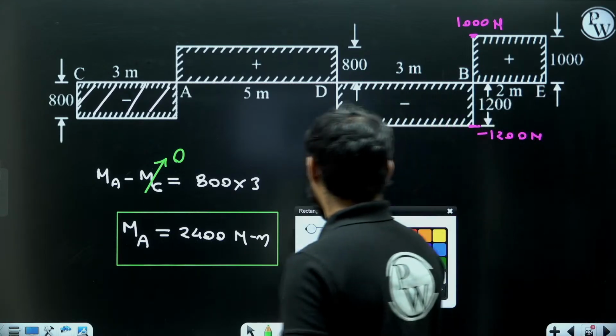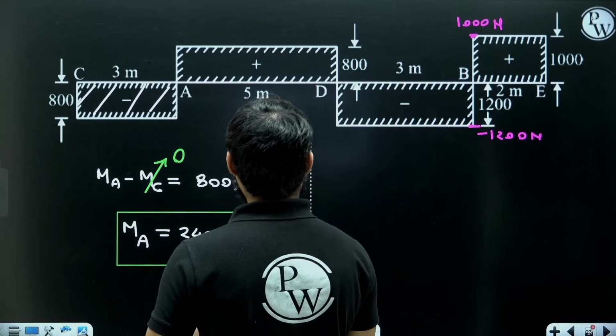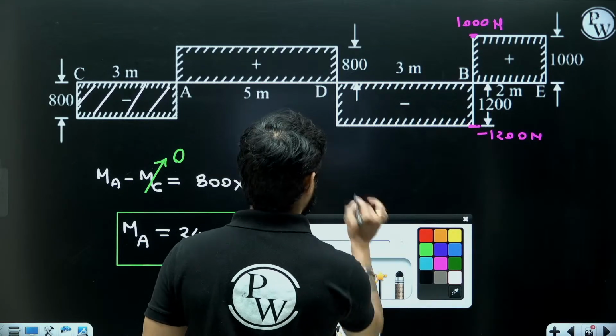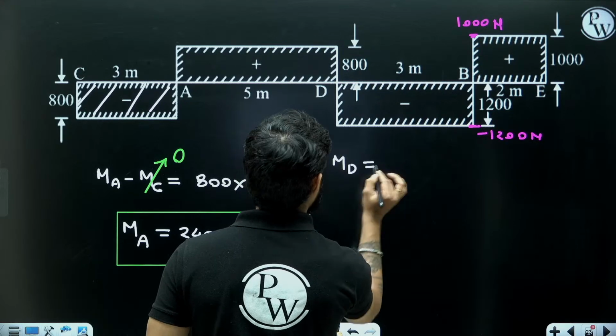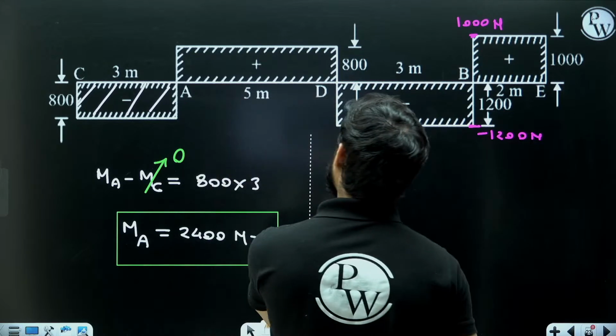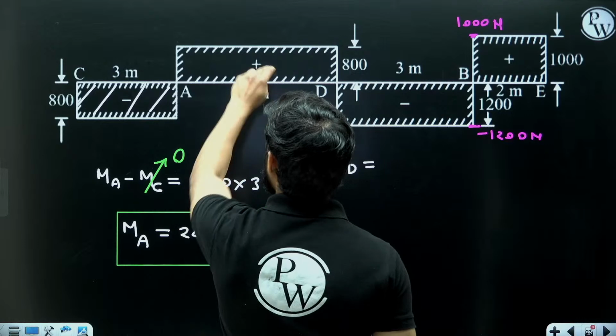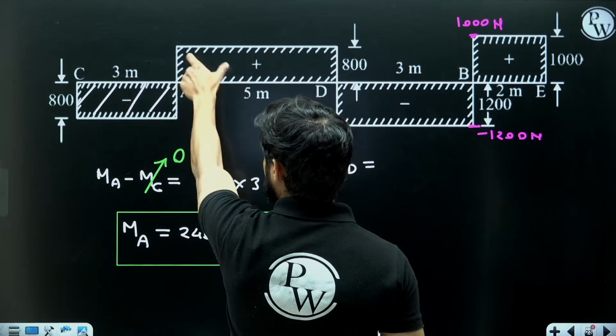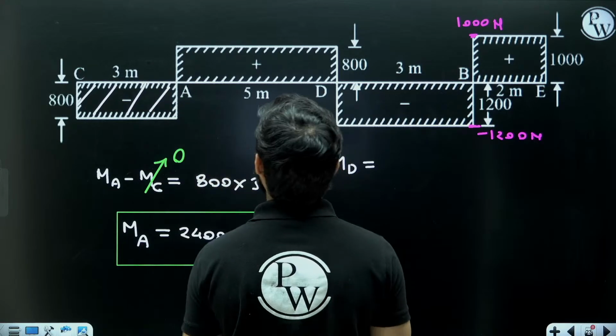Let's find out. So we have the moment at A, 2400 Newton meter. Moment at point D will be equal to how much? If I calculate moment at point D, it will be equal to this area plus this area, and this area is negative.